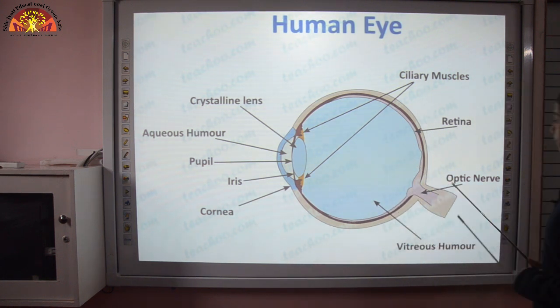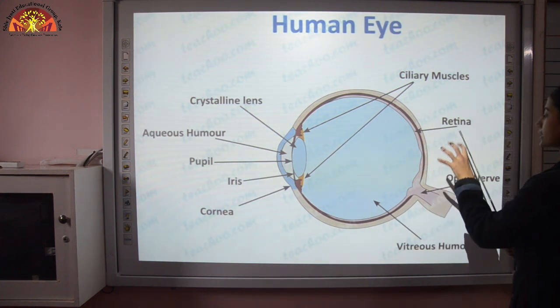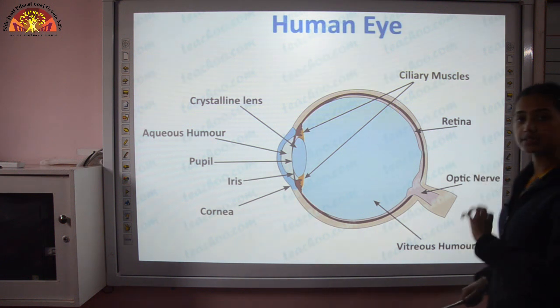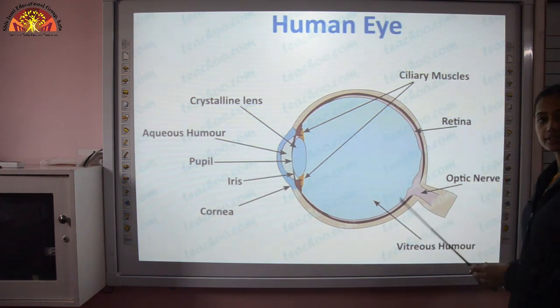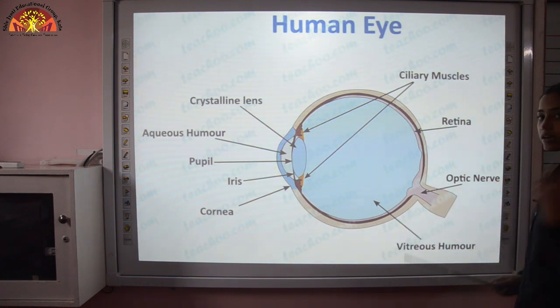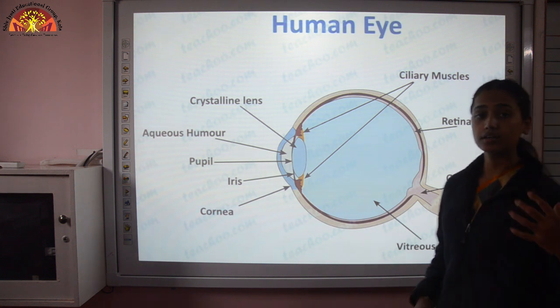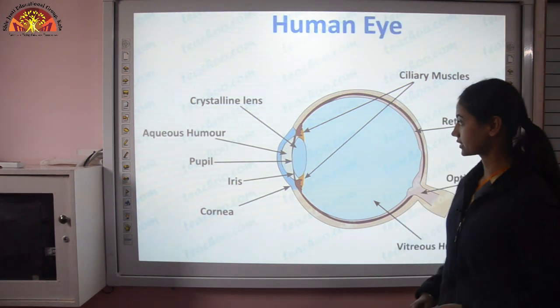Then the optic nerve. When an image is formed on this retina, what does the retina do? It converts that light into electrical signals, and those electrical signals are carried away by these optic nerves to our brain, and that is how our brain tells us that you are seeing that object or this object.